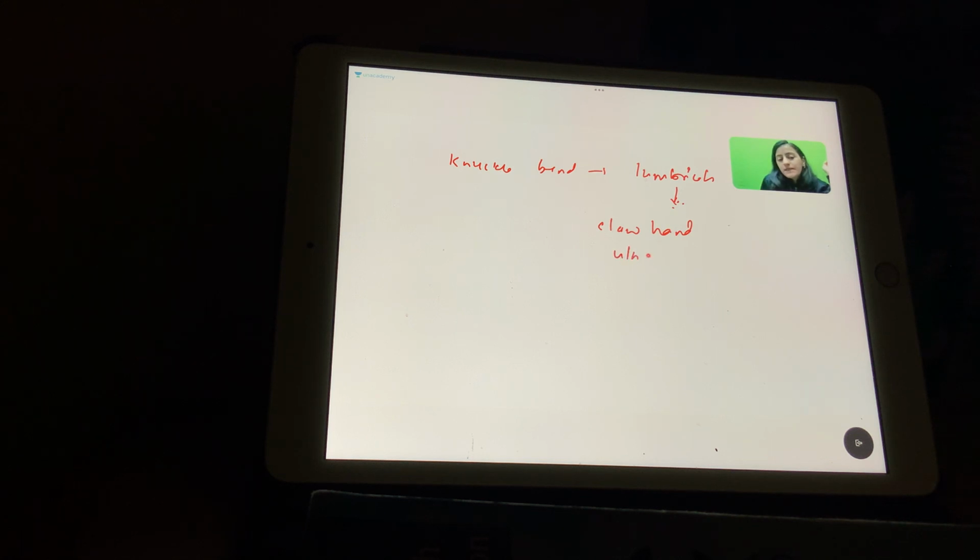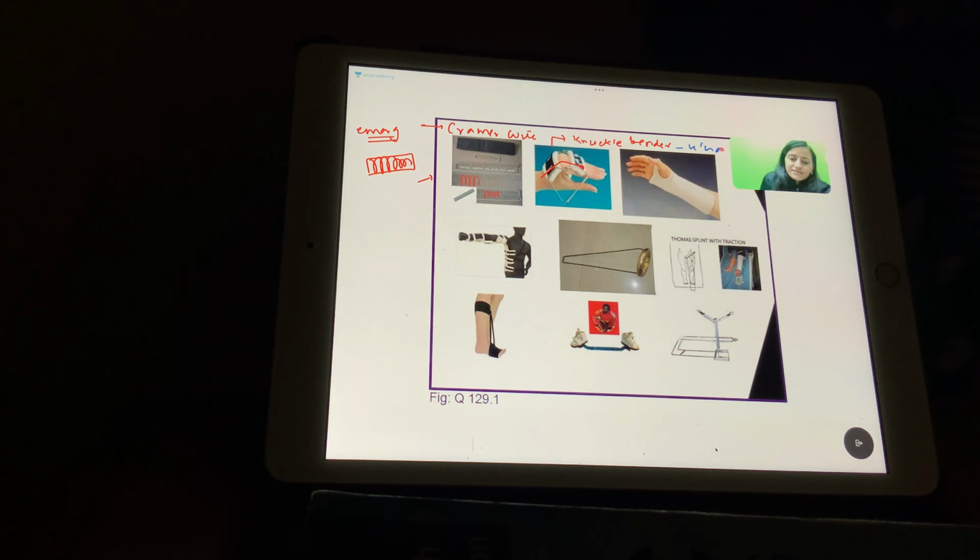Claw hand is ulnar nerve palsy. If we have to choose one, ideally it is both ulnar plus median nerve. Remember from anatomy we have seen this. The nerve supply of lumbricals is ulnar and the median. So knuckle bender splint, if one nerve is asked, it is the ulnar nerve palsy. This image I'm omitting because it's leading to confusion. So I'll show you in the next slide the better image of that.